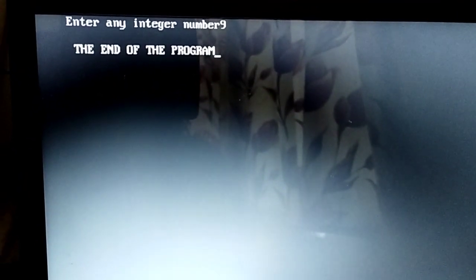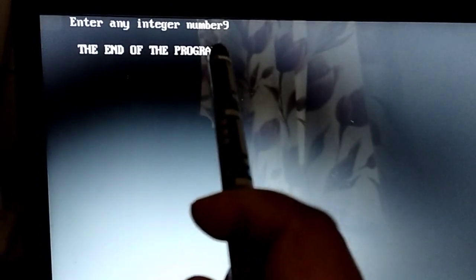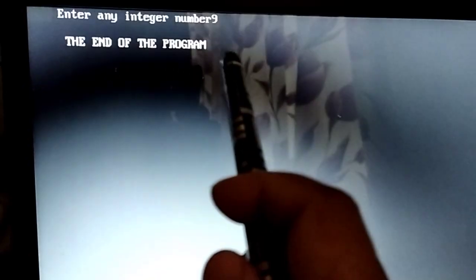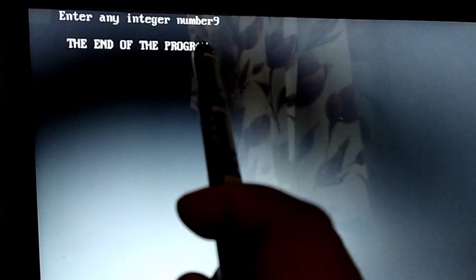You will see when I execute the program, it asks, in my program I ask, enter any integer number. I enter 9. Then I have the statement to print that the value of a is 9, but that statement is not executed. It executes directly the end of the program.